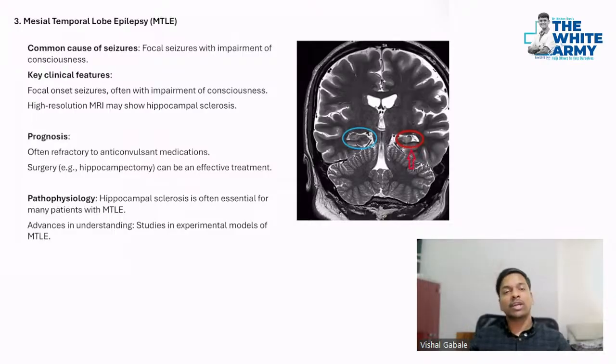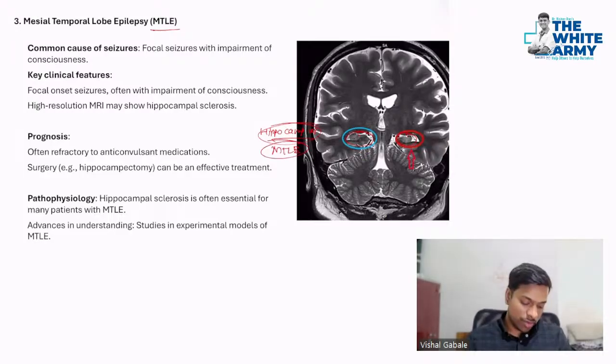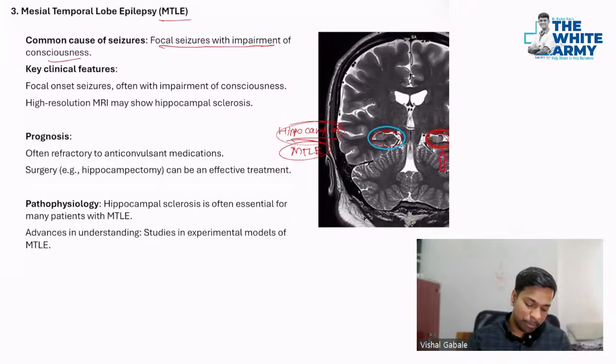So then we have mesial temporal epilepsy. Okay, mesial temporal lobe epilepsy. Here, sorry, hippocampal involvement. The hippocampus is involved in these cases, leading to hippocampal sclerosis. That's a classic feature of MTLE. MTLE is one of the refractory types of seizure. It's a focal seizure with impairment of consciousness. Impairment of consciousness is the key feature. Along with that, on MRI, you will have hippocampal sclerosis.